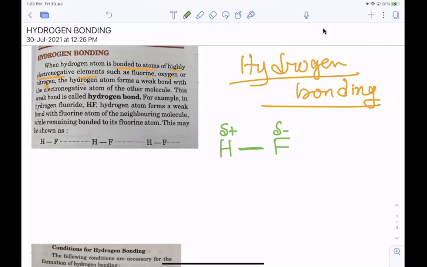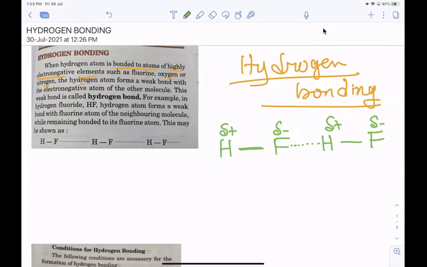So now in this other molecule, here is also a delta positive charge, here is also a delta negative charge. So now bond formation occurs. This negative charge attracts the hydrogen.